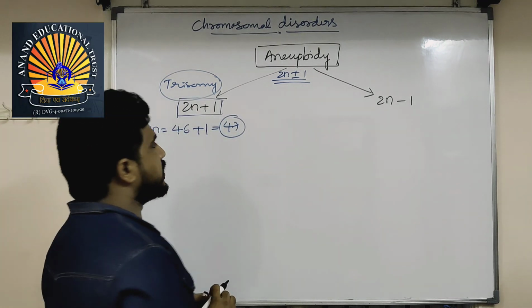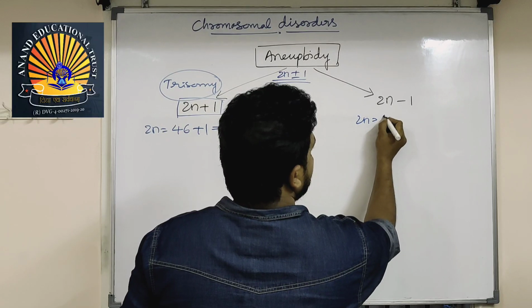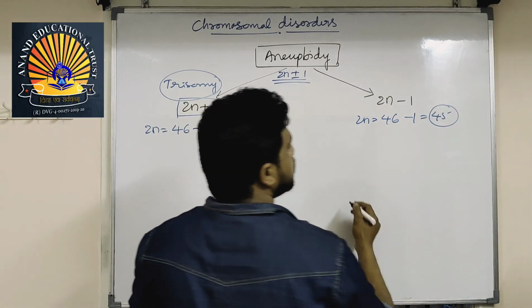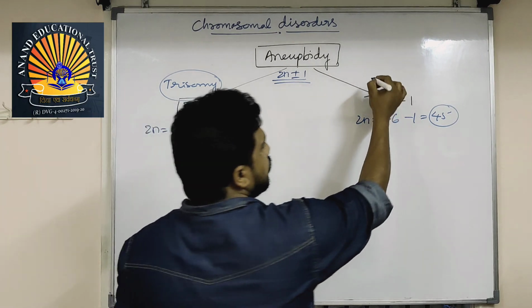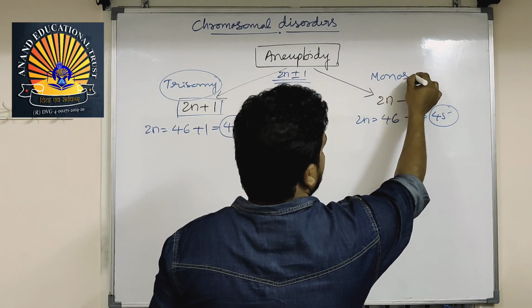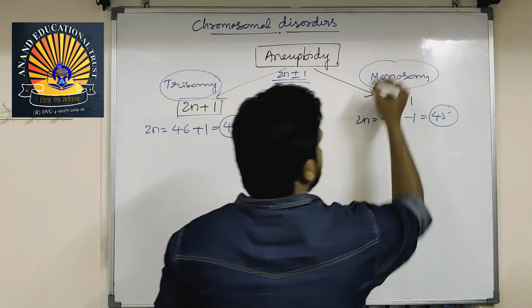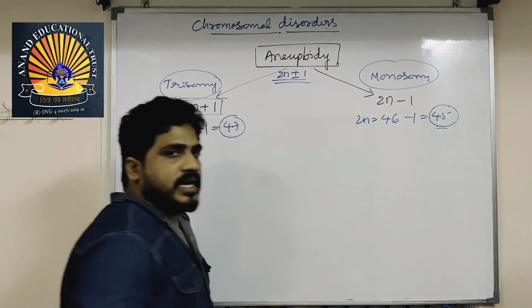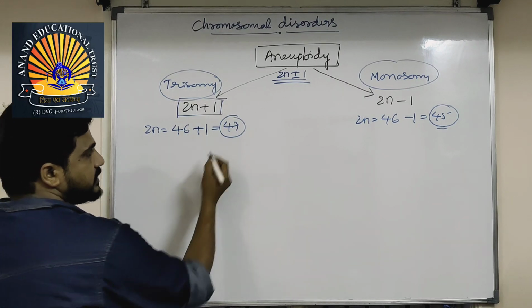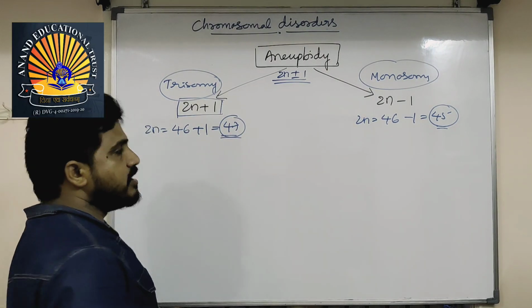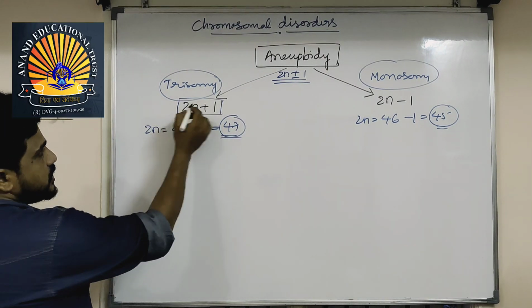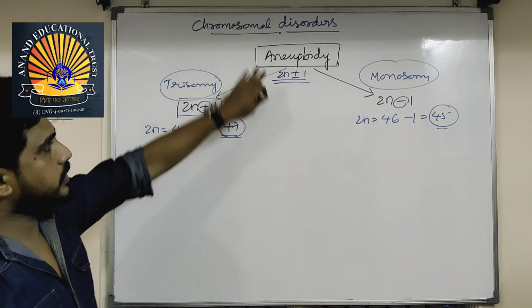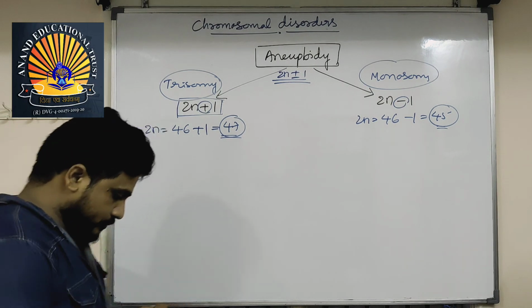In monosomic conditions, 2n is equal to 46 minus 1, which is 45 chromosomes. So 1 minus is called monosomy. In monosomy, the person will have 45 chromosomes. In trisomy, 47. One will be extra, that is plus. One will be less, that is minus. Understand? Both together are called aneuploidy.